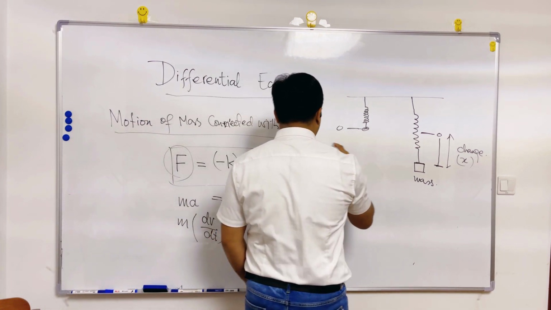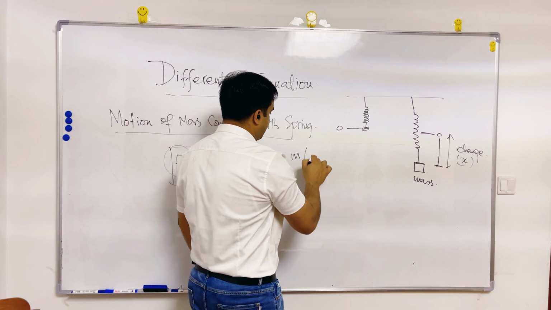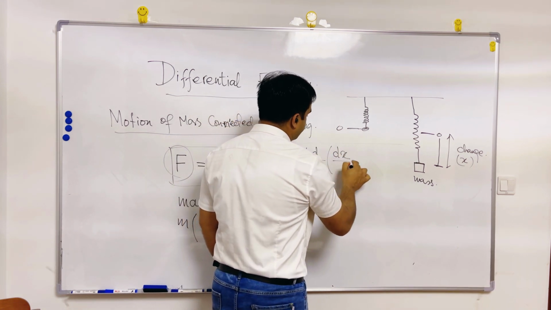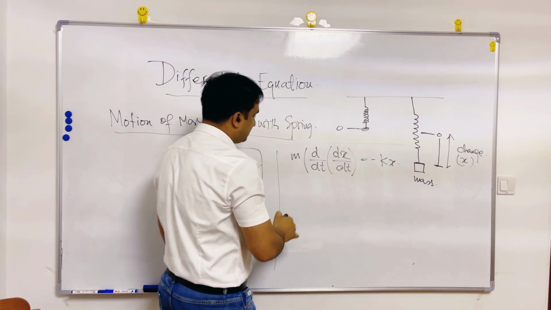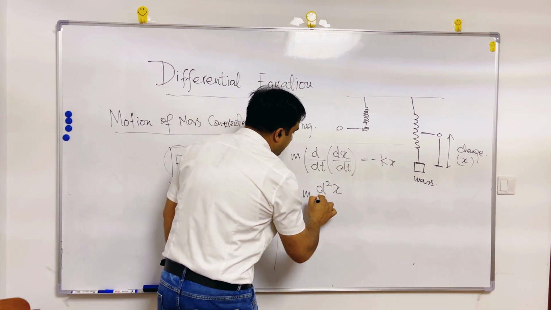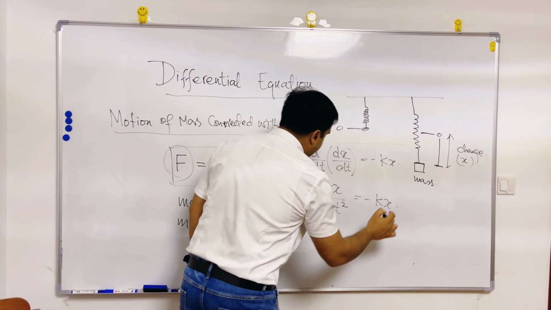This derivative of velocity is a further derivative of the position, and this is equal to minus kx. So it means m d square x by dt square equals minus kx.